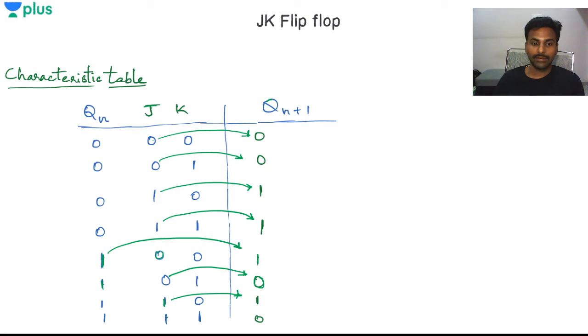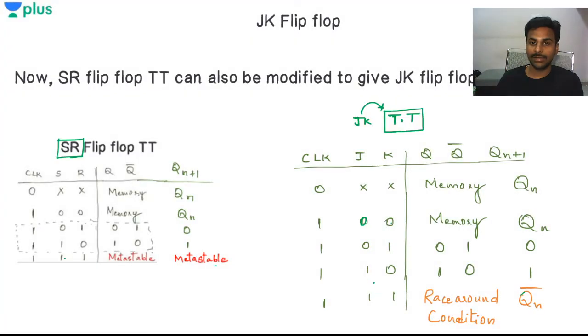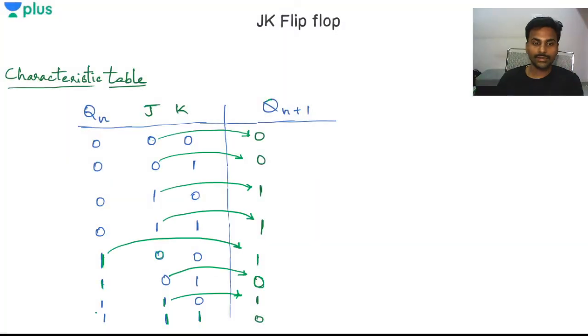Whenever J and K are 1, what am I getting? Whenever J and K are 1, I'm having Qn complement. So Qn is 1, I'll have the Qn complement of that, which is nothing but 0.